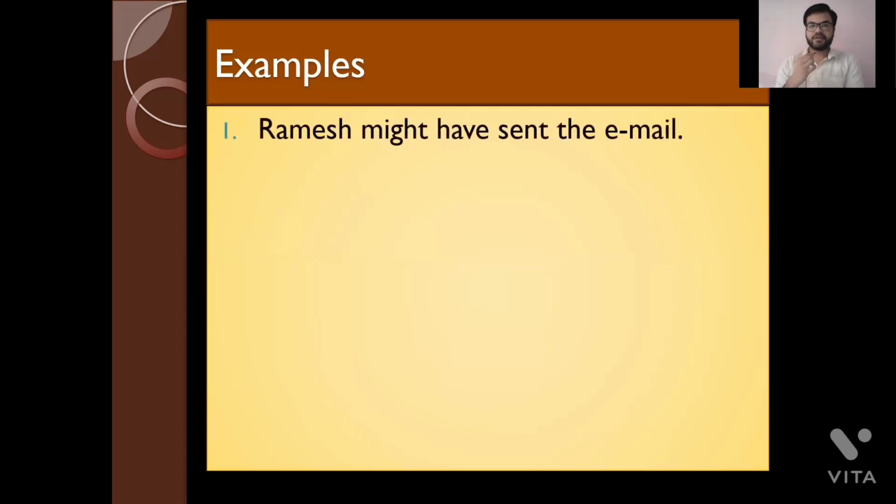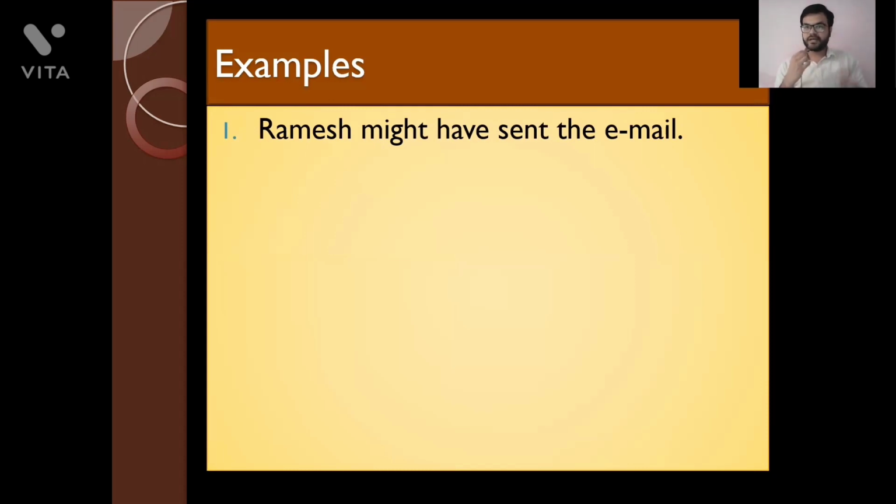Ramesh might have sent the email. Okay, so let's say Ramesh is my employee, and I would have asked Ramesh 2 days before to shoot an email to a particular client.